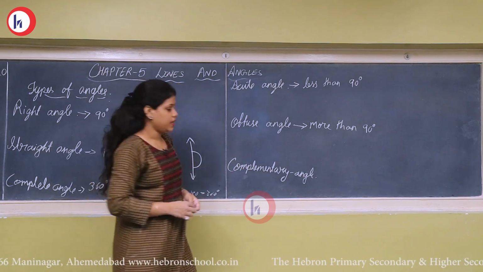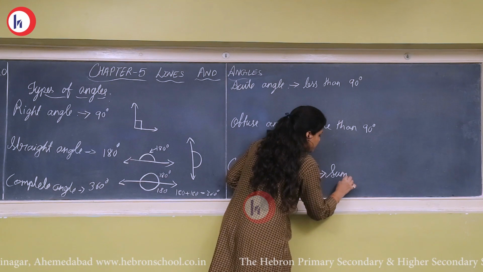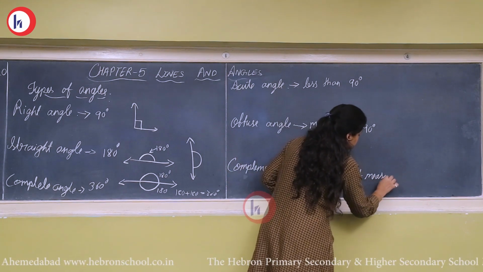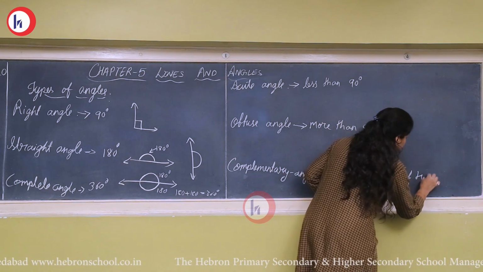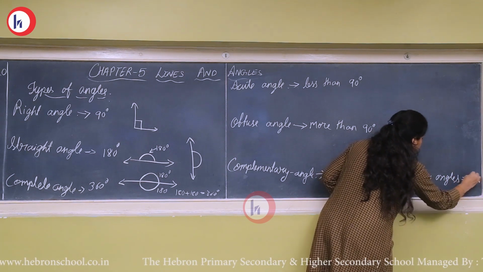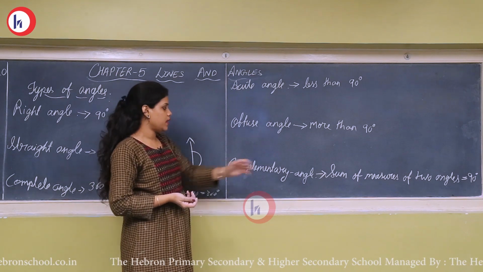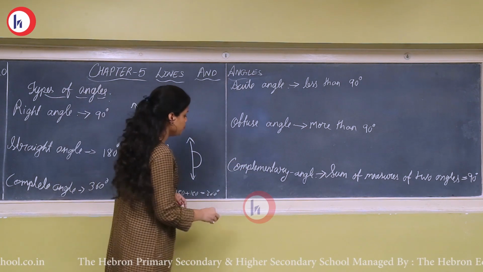Coming to complementary angles. When the sum of measures of two angles gives you 90 degree, when you add two angles and you get 90 degree, then those two are said to be complementary to each other.